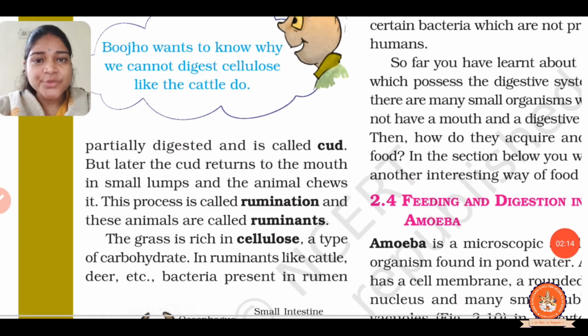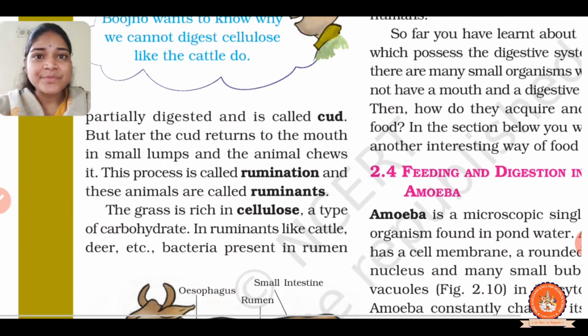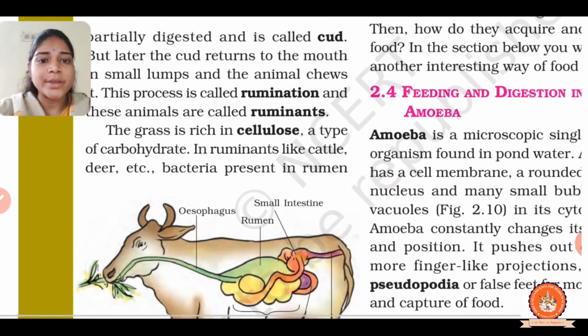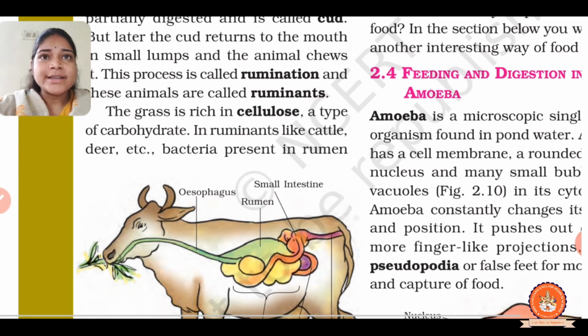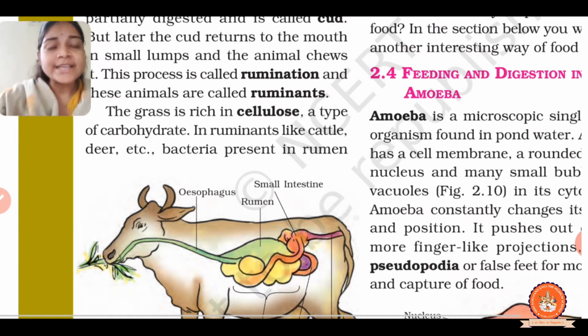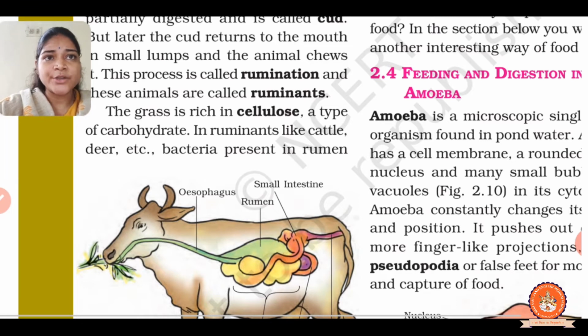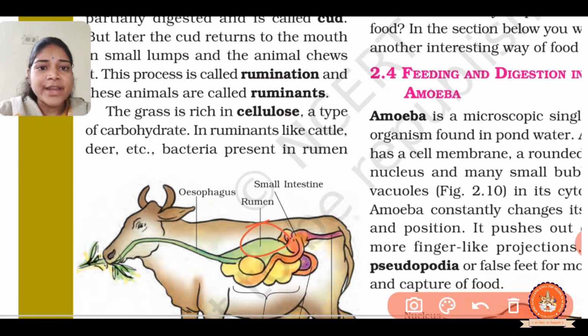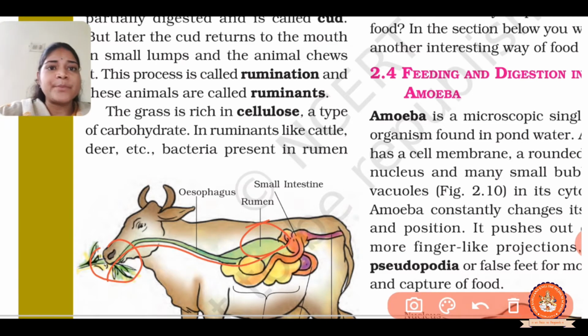What I told you is that when grass eating animals eat grass, they do not chew it, they directly swallow it and store it in the rumen, right? So here is the rumen, and when they eat the grass, it passes directly to the rumen. And after that, what happens?